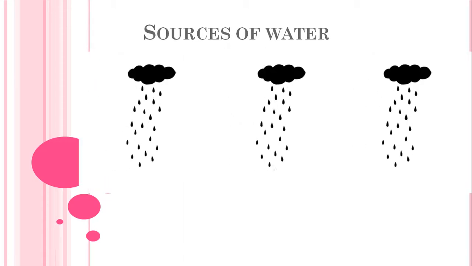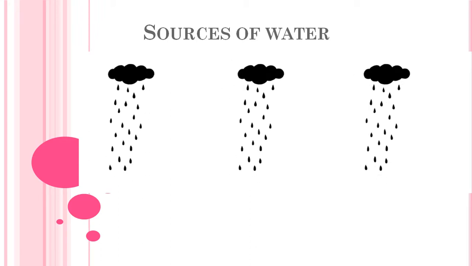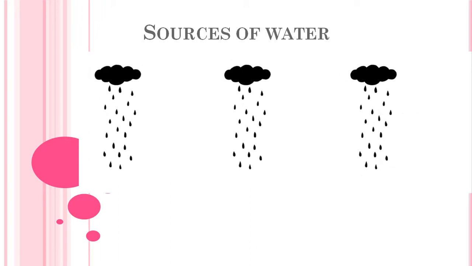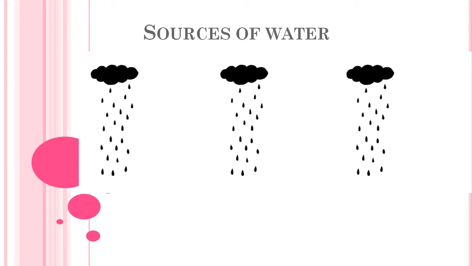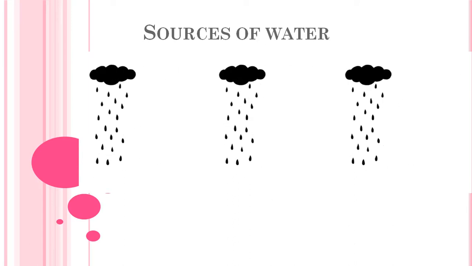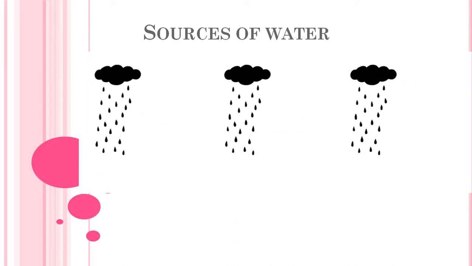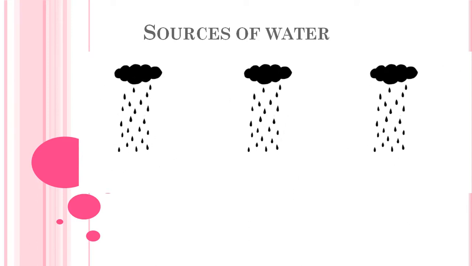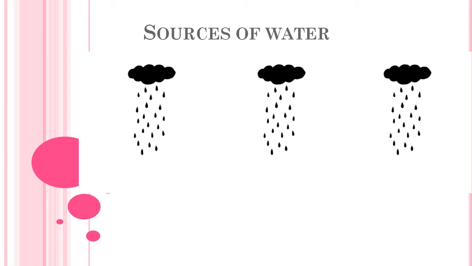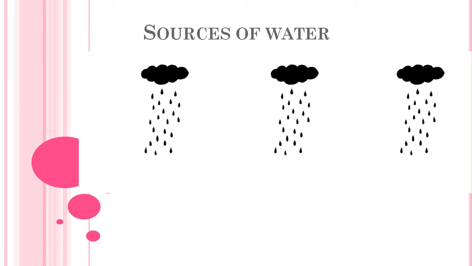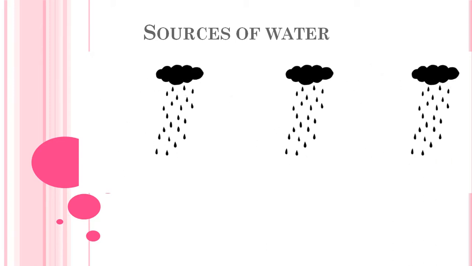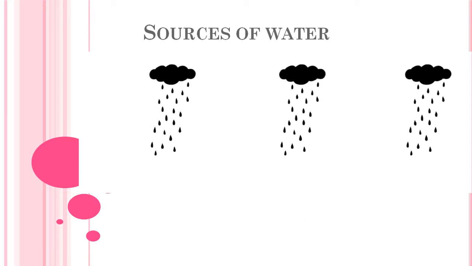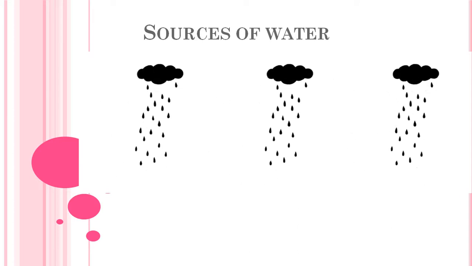Okay, so the first one is rain. Rain is the main source of fresh water on the earth. Rainwater collects in rivers, lakes and ponds. Students, the rain is the main source of our water, and rain is the pure water that we get on the planet.